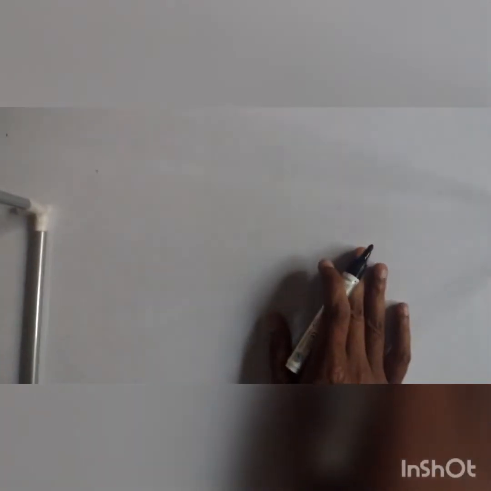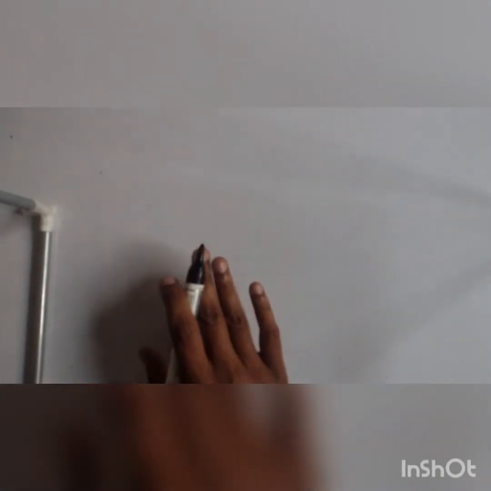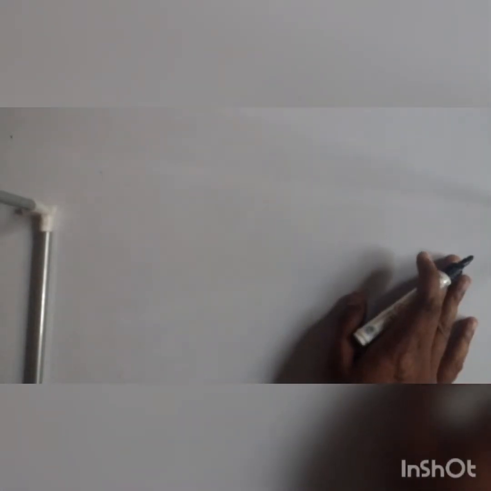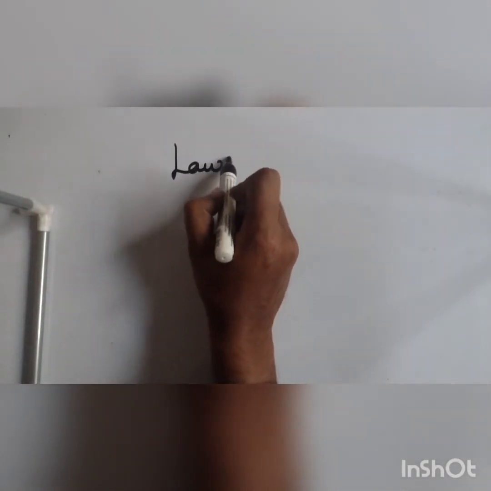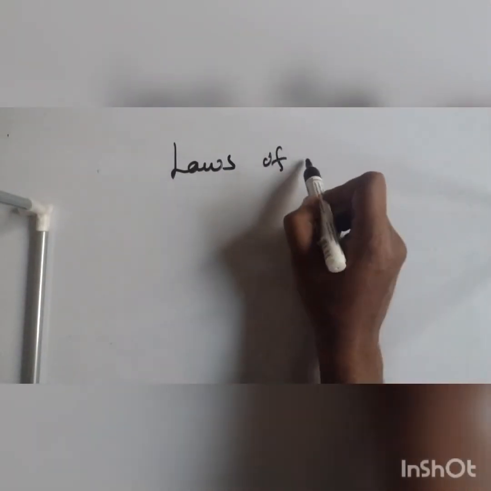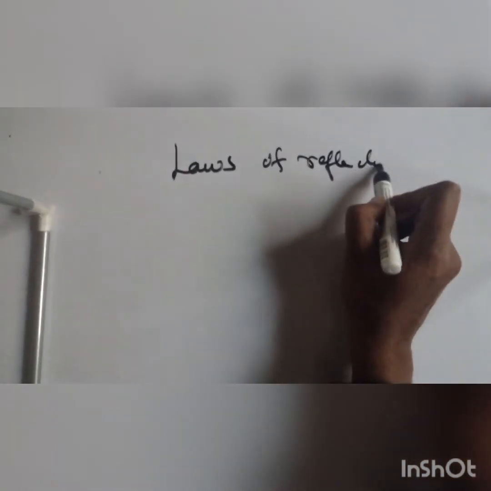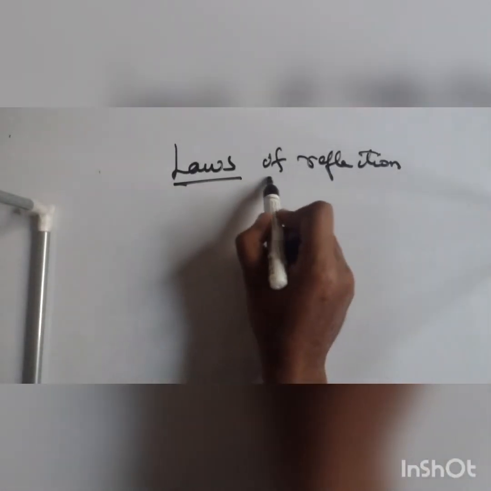Okay. So as I told you, regular reflection, irregular reflection. Regular reflection will follow the laws of reflection, whereas irregular reflection will not follow. So what are those laws? Laws of reflection. If you study the laws of reflection, then you will understand why reflection is known as a two-dimensional phenomenon.